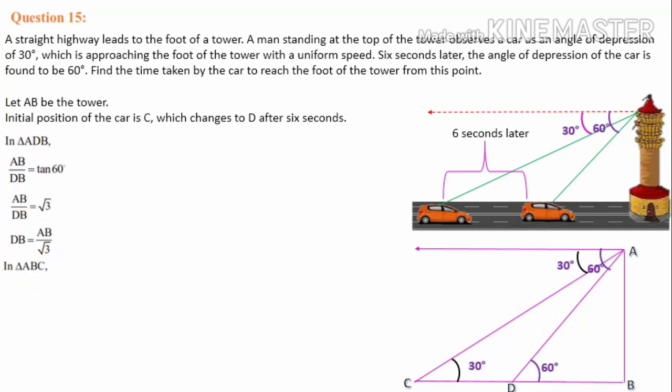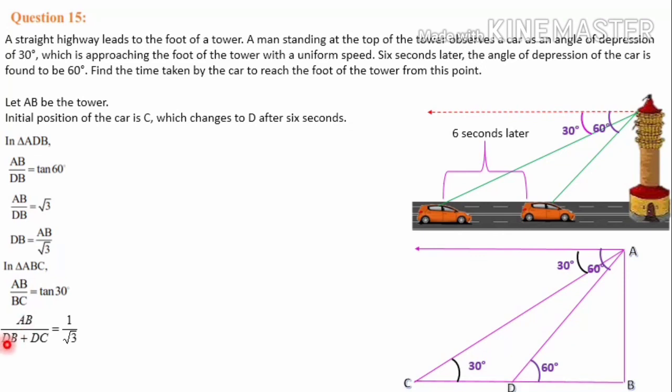Then in the bigger triangle ABC, the angle mentioned is 30 degrees. With respect to this 30, AB is opposite and BC is adjacent. The ratio is tan, so AB by BC is equal to tan 30. Then we split BC, as in the previous question where we split the base: BC is DB plus DC.